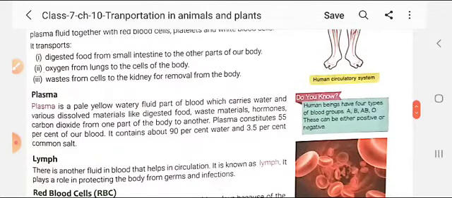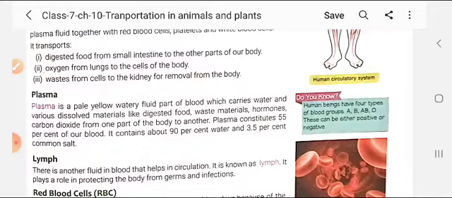And the third thing done by the blood is that it takes waste from all the body cells and brings it near the kidney, and from the kidney these waste materials are removed from the body.